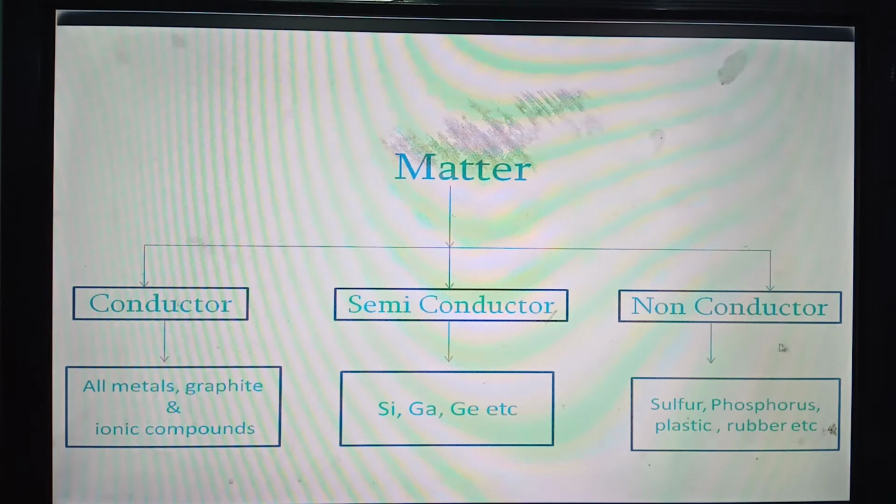The non-conductors, the substances which do not conduct electricity at all, are known as non-conductors. Non-metals like sulfur, phosphorus, and plastic, rubber, etc. are the examples of non-conductors. Again, there are some substances which poorly conduct electricity. The substances that poorly conduct electricity are known as semiconductors. The examples are given here: silicon, gallium, germanium, antimony, etc. are the examples of semiconductors.